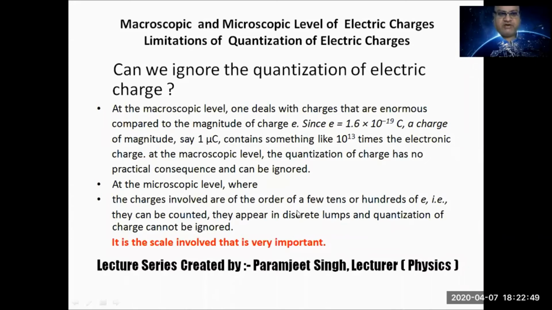So this is what quantization of charge is. And what is quantization of charge? Total charge on any object or body is an integral multiple of the charge present on one body or one object. Suppose there are n electrons on any object, it means the total charge on the object is n times e.